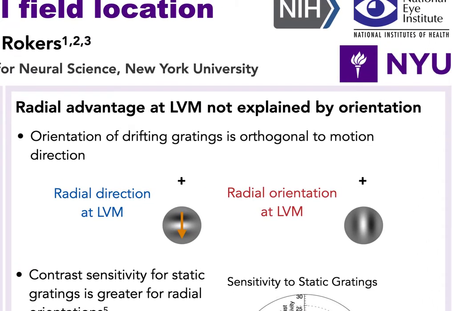The targets with radial motion directions have orientations perpendicular to the drift direction, as depicted in this schematic. A Gabor drifting radially with respect to fixation is tangentially oriented. Due to this orthogonal relationship between orientation and motion direction, one might ask whether the reported radial direction benefit can be explained in terms of higher sensitivity to tangential orientations at the lower vertical meridian.